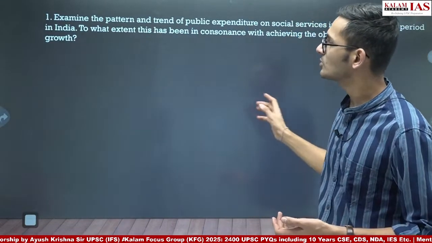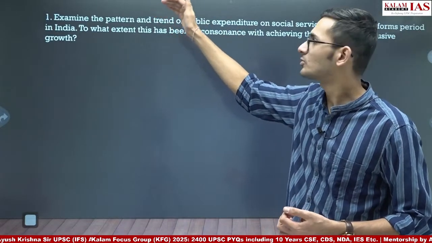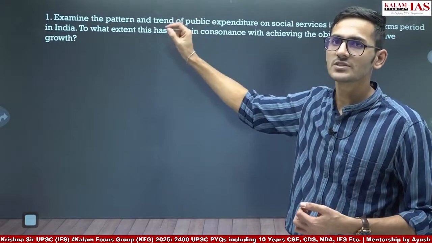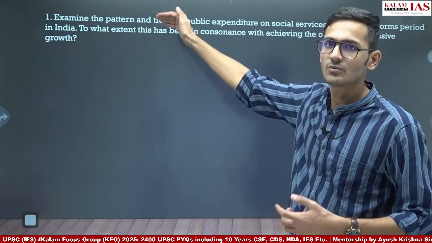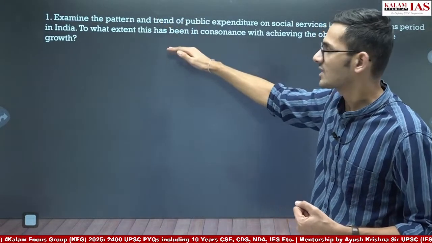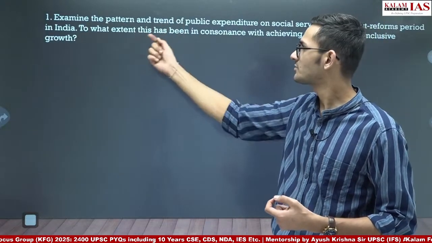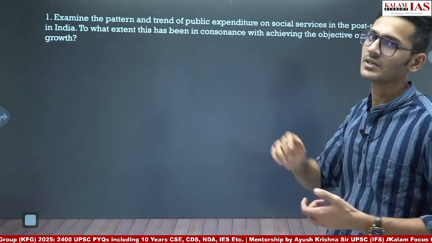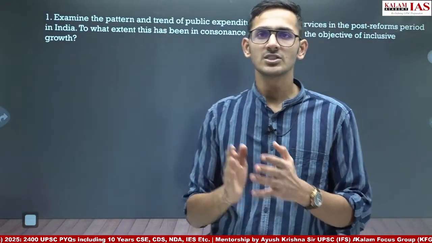So here we see that the patterns and trends in public expenditure on social services is the connecting theme between both parts of the question. The first asks what the pattern and trend of public expenditure on social services is. The second asks to what extent this public expenditure has been in consonance with achieving inclusive growth. So in the introduction, we will start with public expenditure on social services.